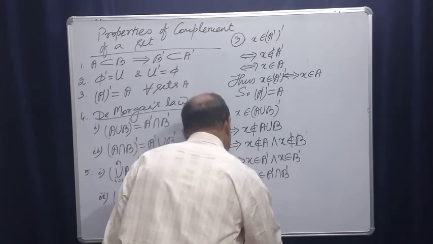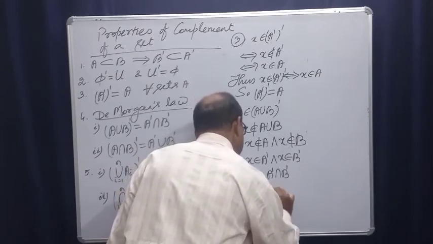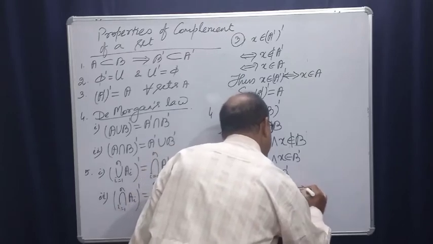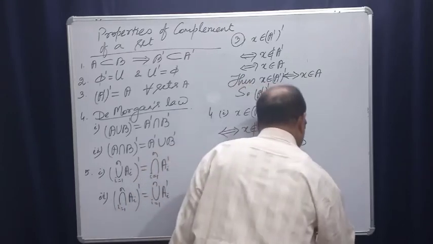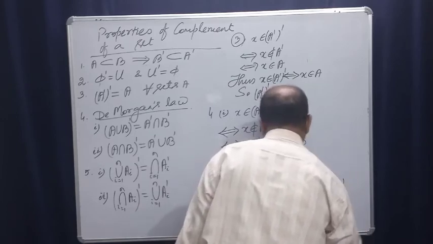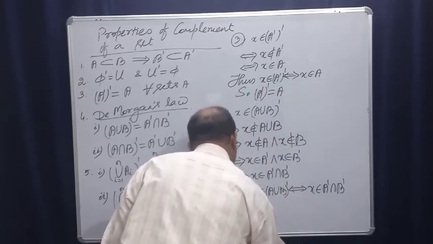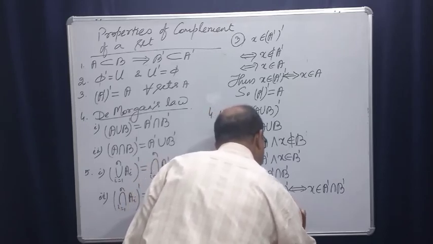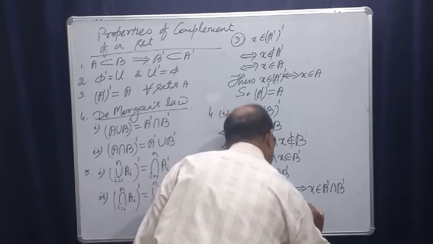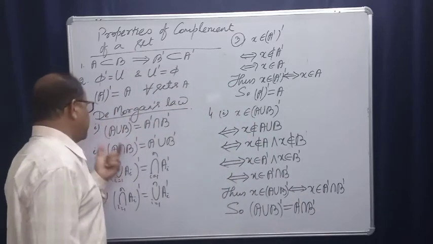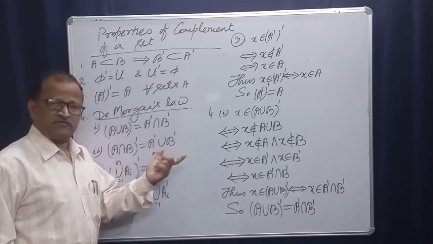Thus, x belongs to A union B whole complement implies and is implied by x belongs to A complement intersection B complement. So, A union B whole complement is equal to A complement intersection B complement. And in a similar manner you can prove this, right?